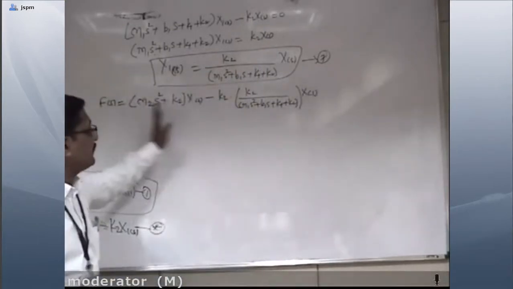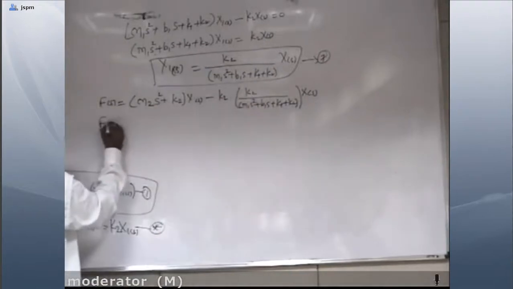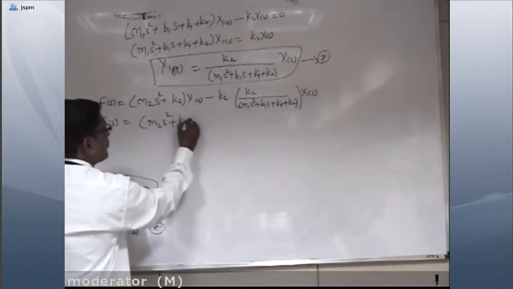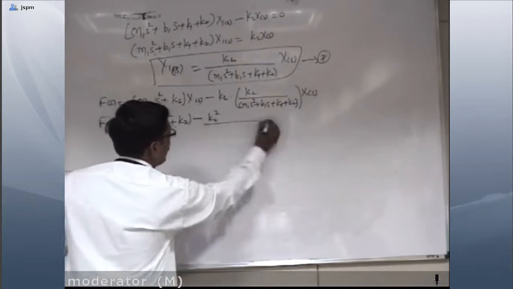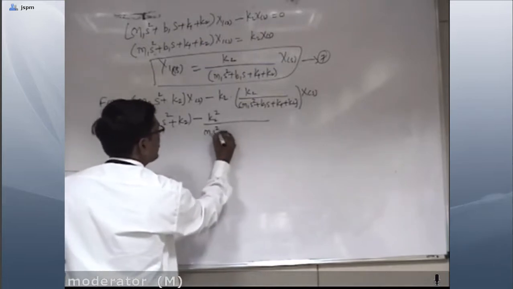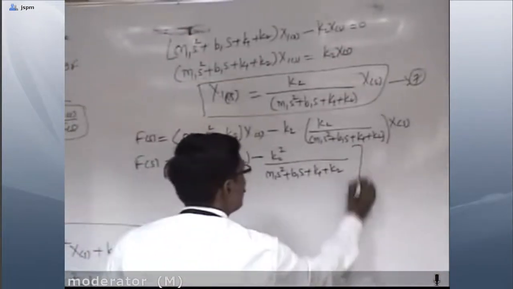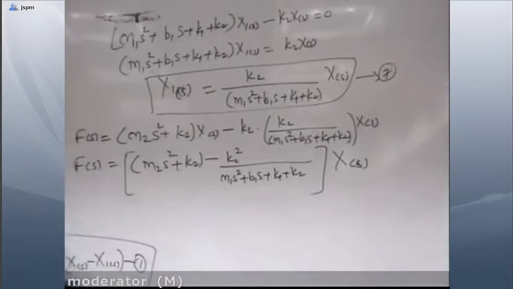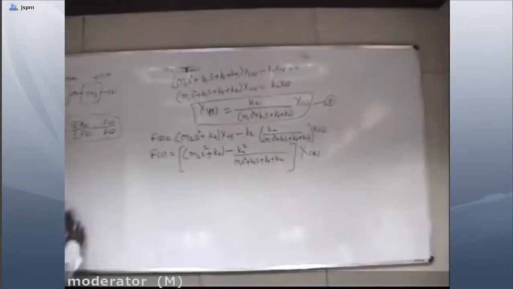Now see, this total equation is in the form of X(s) and X(s). So F(s) is equal to (m2 s² + k2) minus k2² divided by (m1 s² + b1 s + k1 + k2), into X(s). Again we'll make some simplification and then we'll directly go to the transfer function.